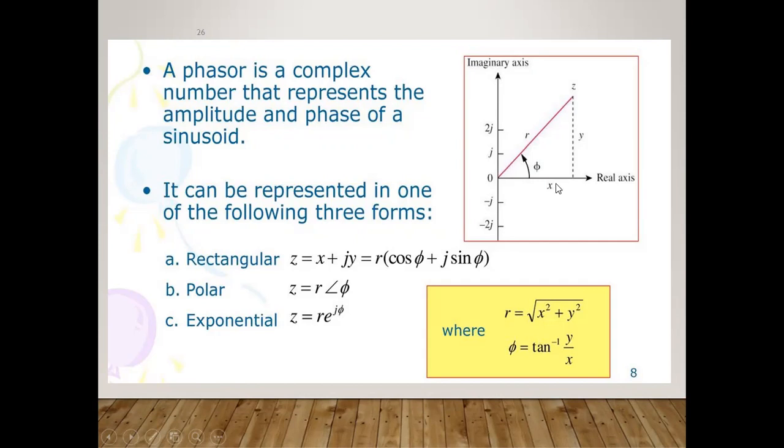See here how I can find my x. At the place of x, cos phi; at the place of y, sine phi. So remember, x equals r cos phi, and remember, y equals r sine phi, and the resultant of this is nothing but the radius.